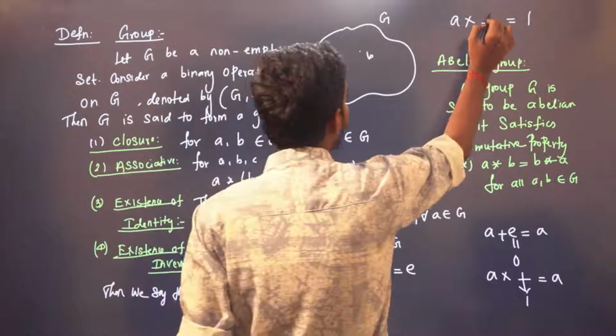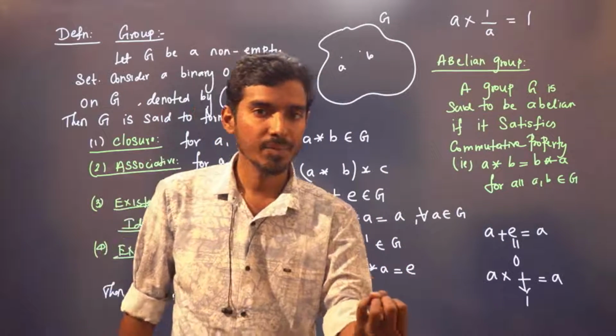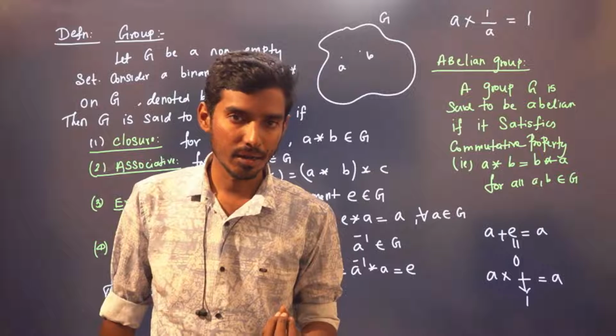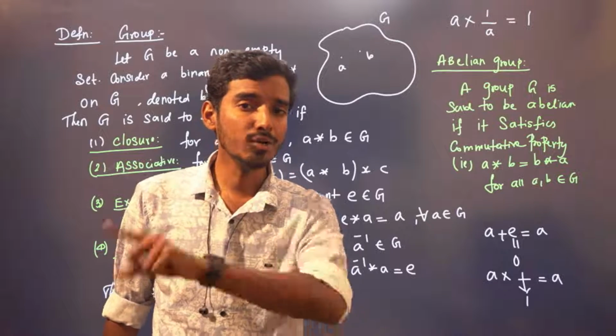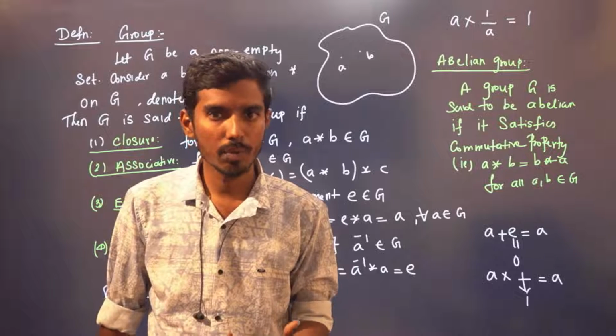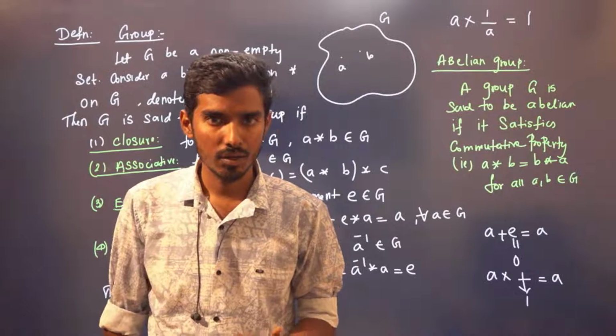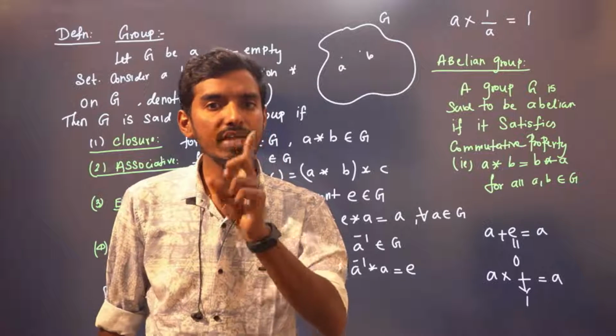So this element has to be 1 by A, right? You give me any number, 100. 100 into what is 1? That has to be 1 by 100. 10 into what is 1? It has to be 1 by 10. So the inverse of A is 1 by A.